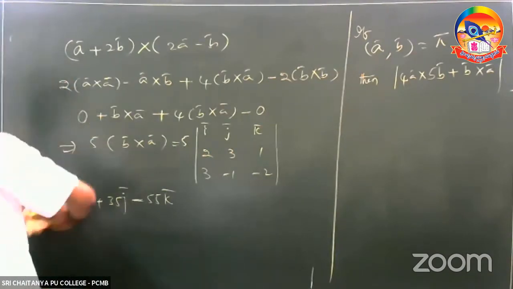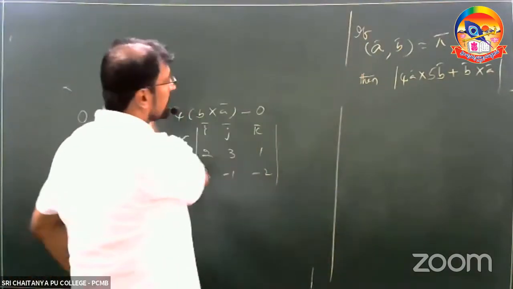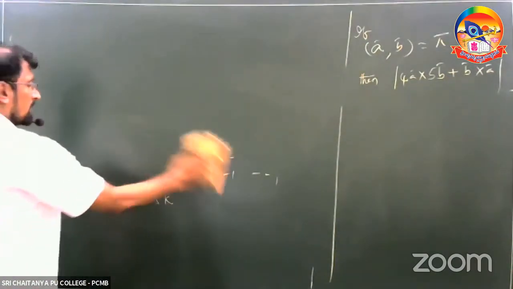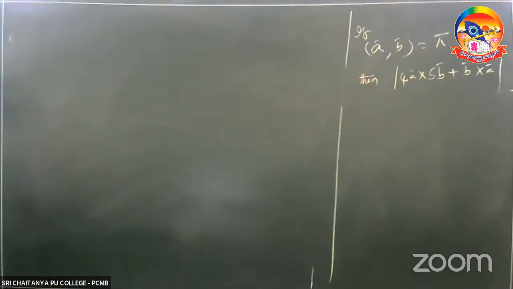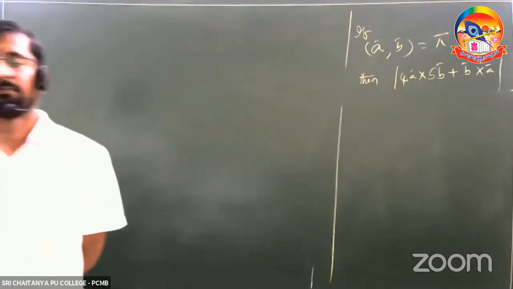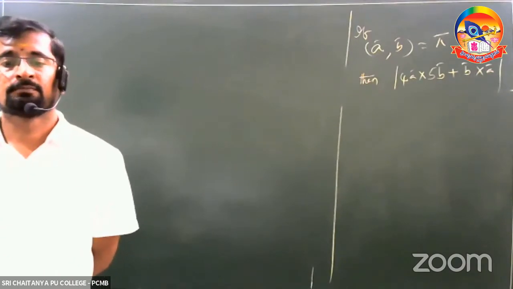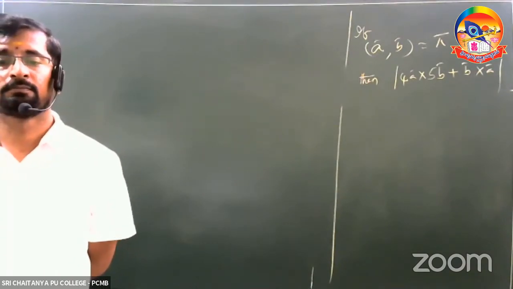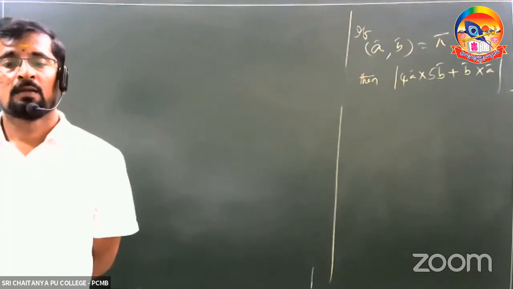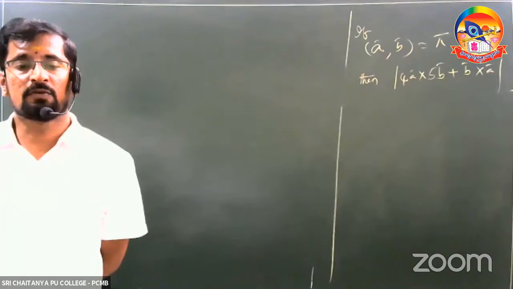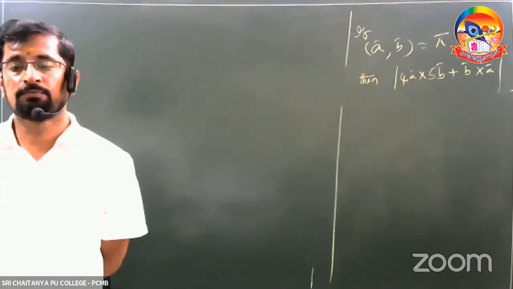What you should do? Observe that one carefully. He has given you the angle between A comma B is equal to 180 degrees, right? So the answer you should get is 0.